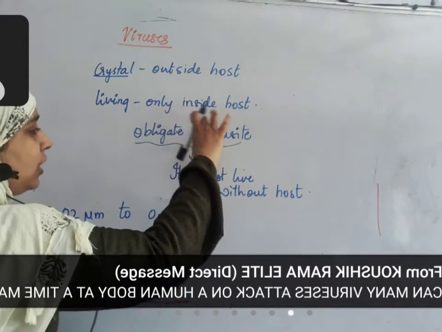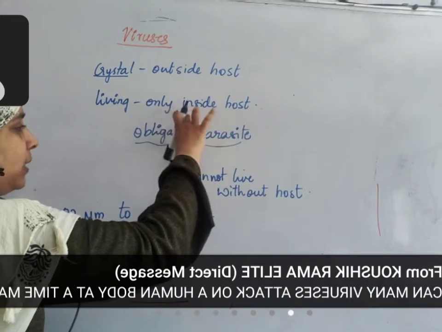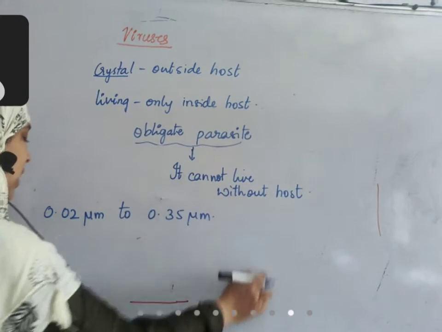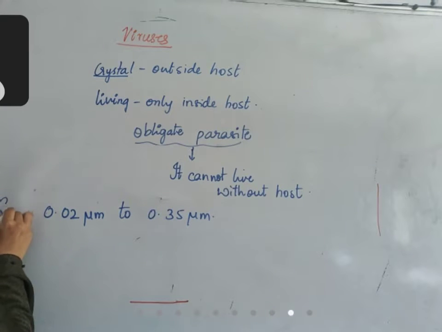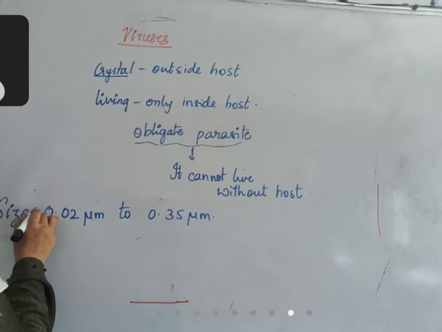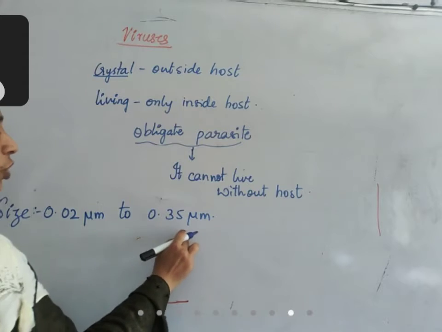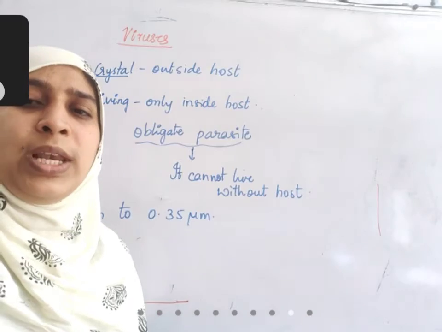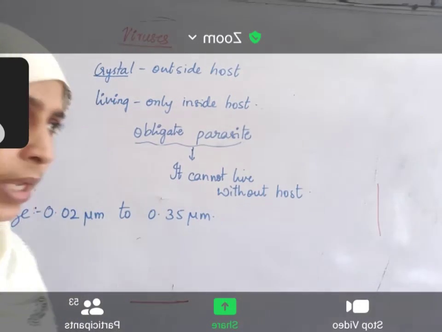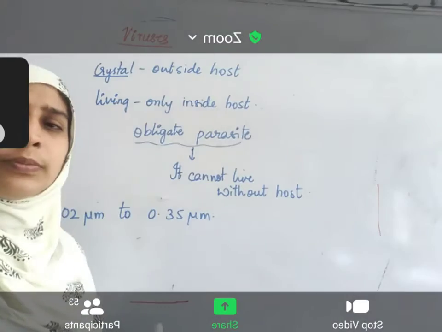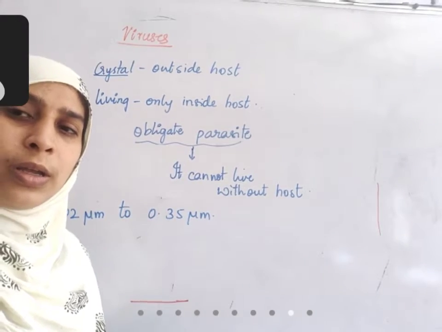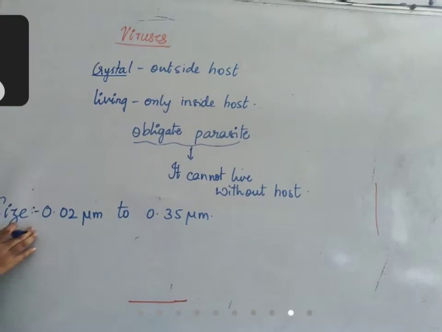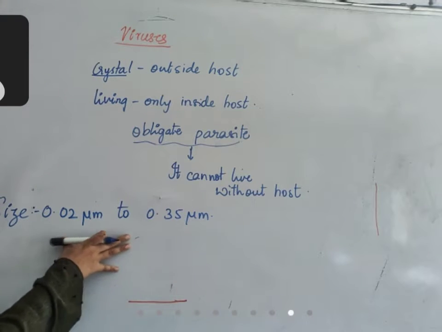And since they are not living outside the host, they are called obligate. An obligate parasite cannot live outside the host body. If you take the size of a virus, it is from 0.02 micrometer to 0.35 micrometer. Okay, someone is asking me how it will reproduce. We'll discuss one by one. So we'll discuss reproduction later. Here you see, this is the size of the virus.